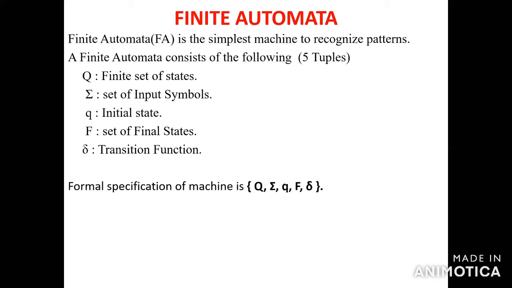This is called finite automata. So the transition diagram is called finite automata. In finite automata, we have five tuples.